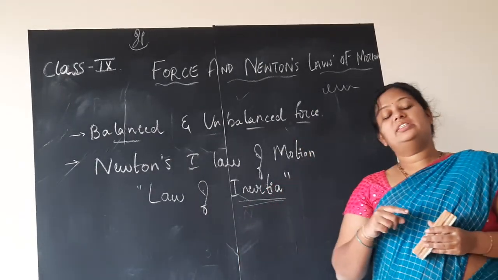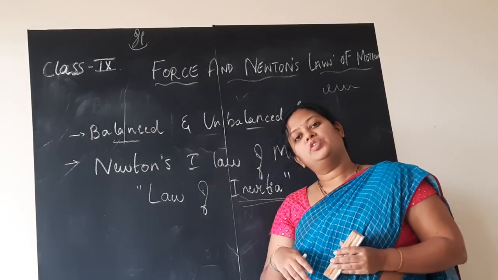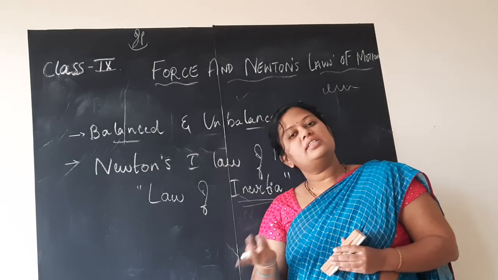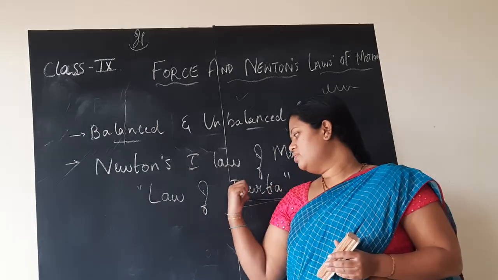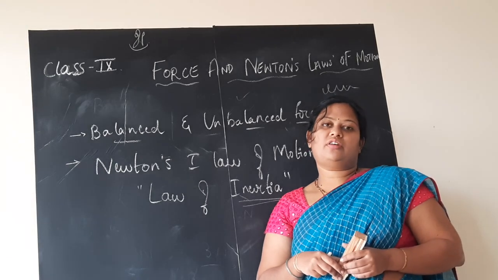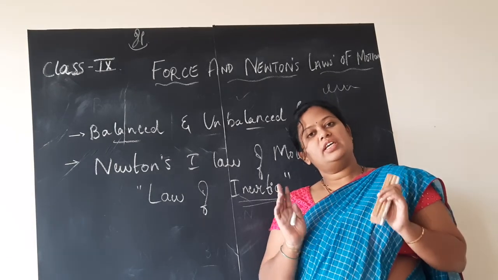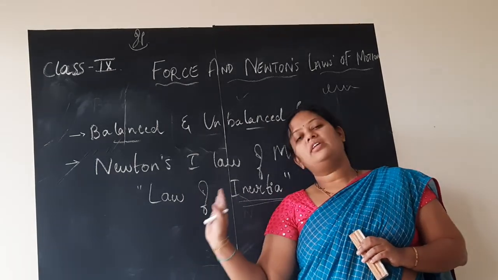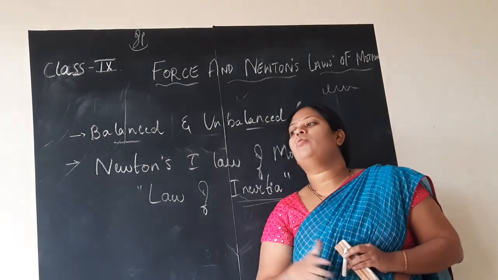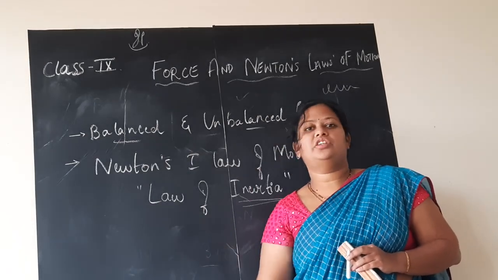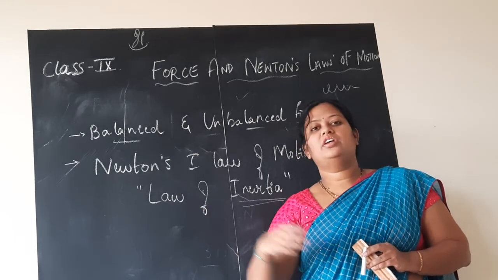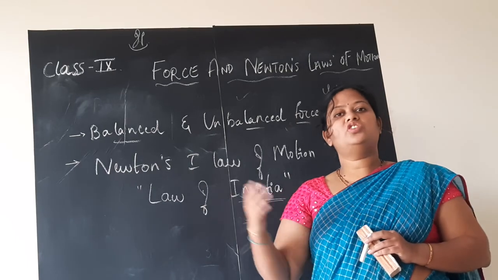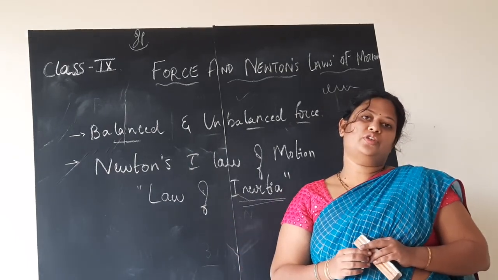So what do you understand by Newton's first law of motion? Every body continues to be in the state of rest or in the state of uniform motion. As we discussed while defining inertia, children, if the body is in the state of rest, for example a chair placed in the corner, the chair remains in the state of rest unless you go and apply force. Applying force does not mean crashing it. You just pull it, change its position, shift it from there to here. When you do that, you are applying force on the chair, so you are changing its state of rest into a state of motion.